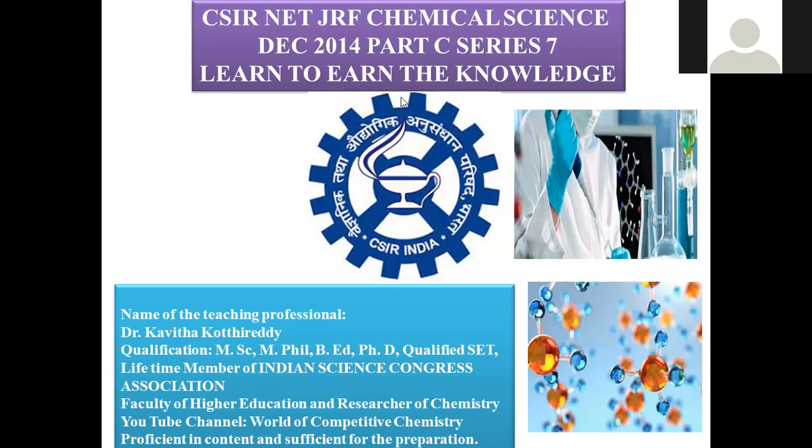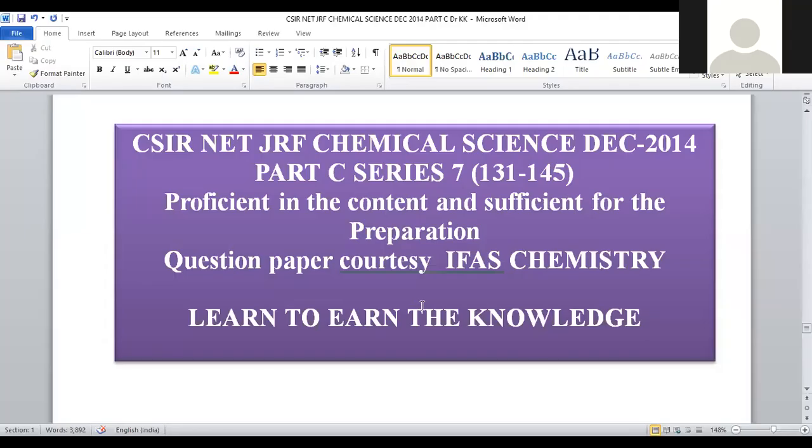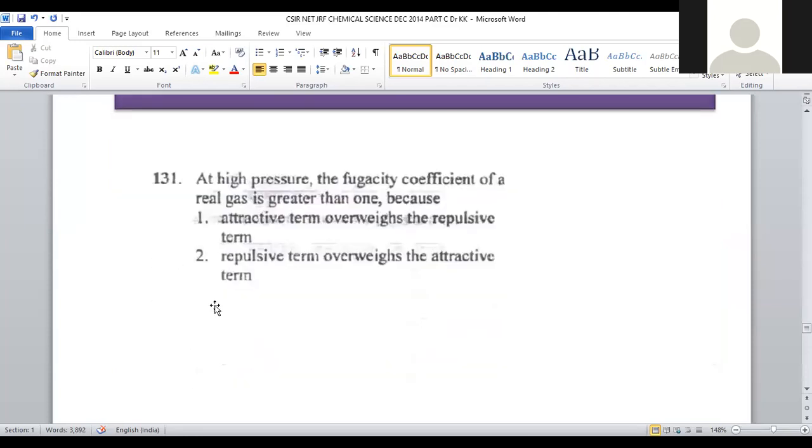Let us enter into today's concept. CSIR NET JRF Chemical Science, December 2014, Part C, Series 7, consisting of questions from 131 to 145. Let us start with question number 131. At high pressure, the fugacity coefficient of the real gas is greater than 1 because of what reason? Here, the fugacity coefficient is to be measured.